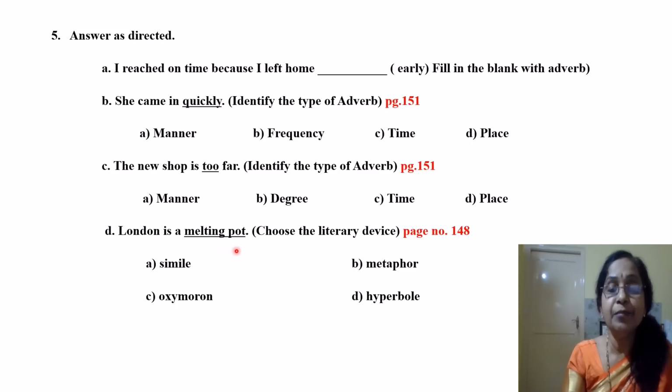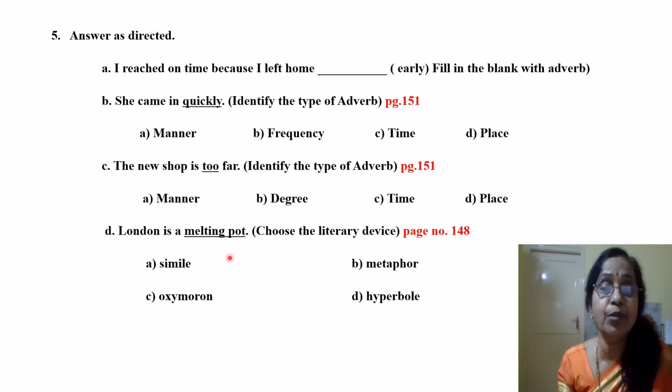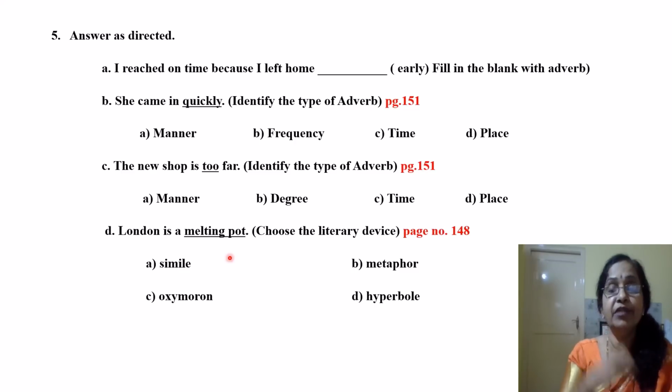London is a melting pot. Choose the literary device. Again, the declaration is there. London is like a melting pot. It becomes a simile. But if you declare London is a melting pot, then it is a metaphor. The literary device is metaphor.